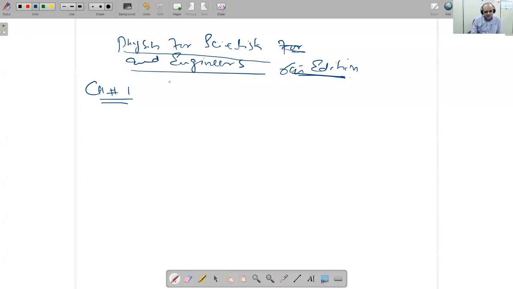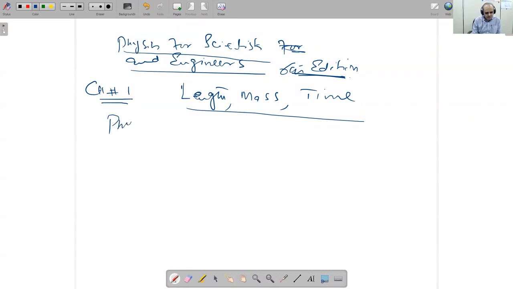The standards of length and mass and time. We will study the first article, which is standard of length, mass and time. These three things are important for us. But before studying this one, first I will define the physical quantity.